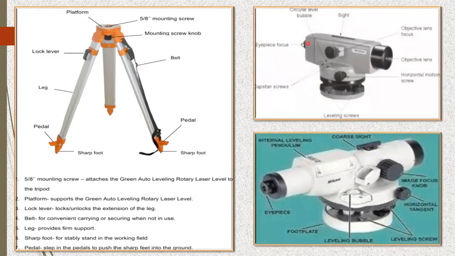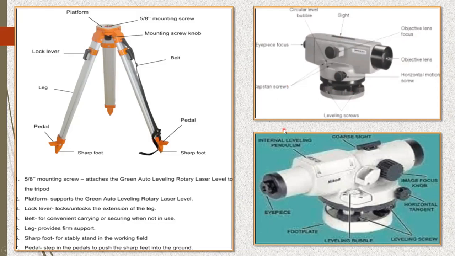Okay, so from here you are going to focus. This is your objective lens. From here you are going to see, and from here you are going to focus. Then this is a sight that we have. Then this is the objective lens focus. These are the leveling screws. These leveling screws will help us to make the level over this. Otherwise what will happen, it won't be horizontal, isn't it? To bring it horizontal, with the help of this we'll try to adjust it. I'll show you a video for that, how the adjustment has to be done.